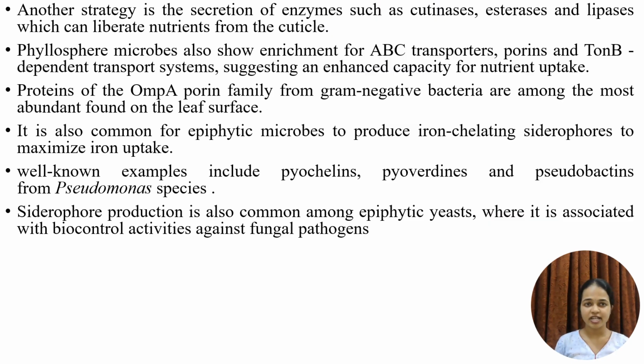Another strategy followed by epiphytic microbes to adapt to the leaf region is the secretion of enzymes such as cutinase, esterases, and lipases, which can liberate nutrients from the cuticle by degrading the cuticular compounds. Phyllosphere microbes also have transporters such as ABC transporters, porins, and TonB-dependent transport systems. These transport systems enhance the capacity for nutrient uptake. Proteins of the OmpA porin family, majorly found in gram-negative bacteria, are among the most abundant found on the leaf surface.